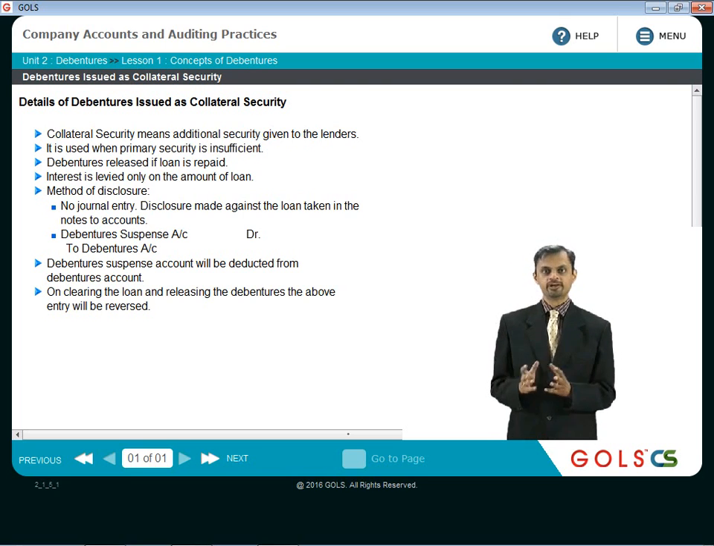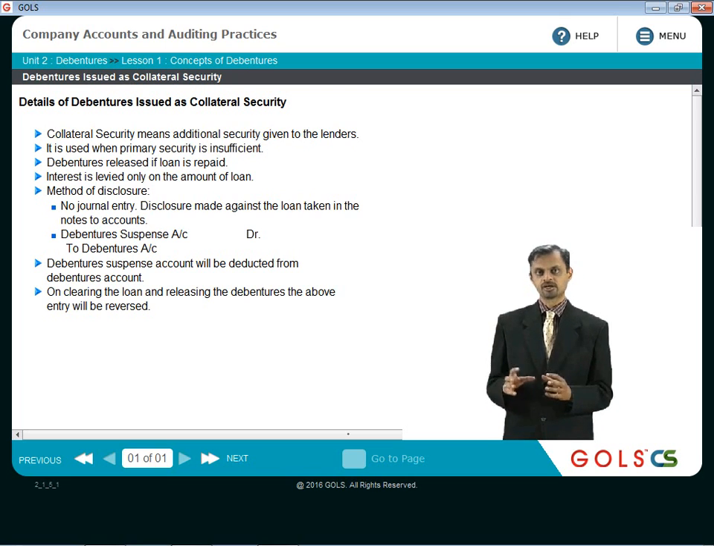Then how do you show it in the books of accounts? Debenture suspense account is deducted from the debentures account, and then obviously the net amount will be zero. But in the notes to accounts, in the long-term borrowings, you will show debentures account less the debenture suspense account and show the net amount as zero. So that is how it has to be disclosed.